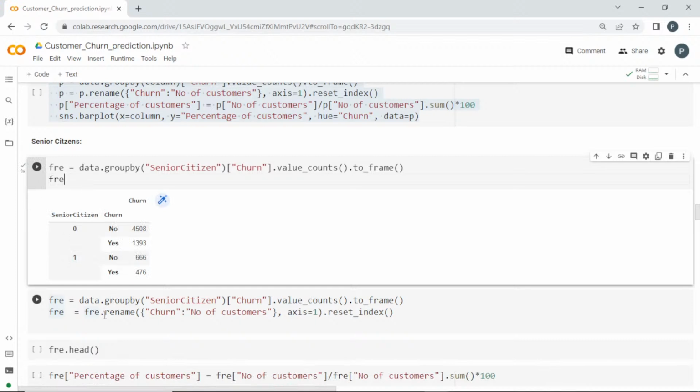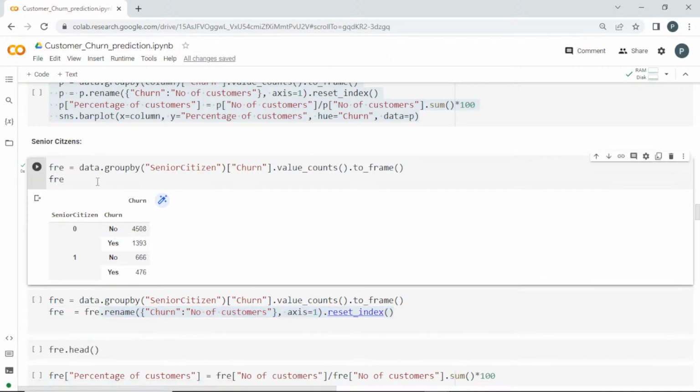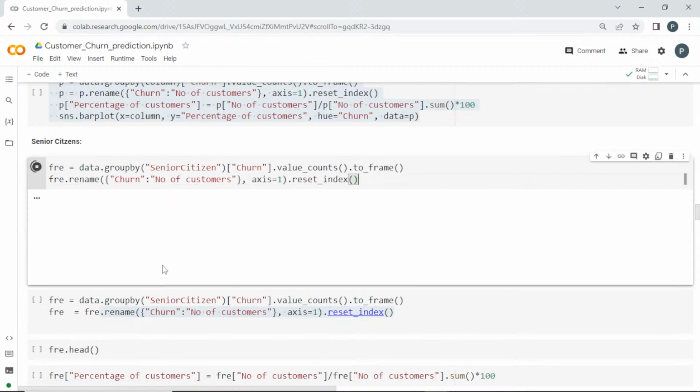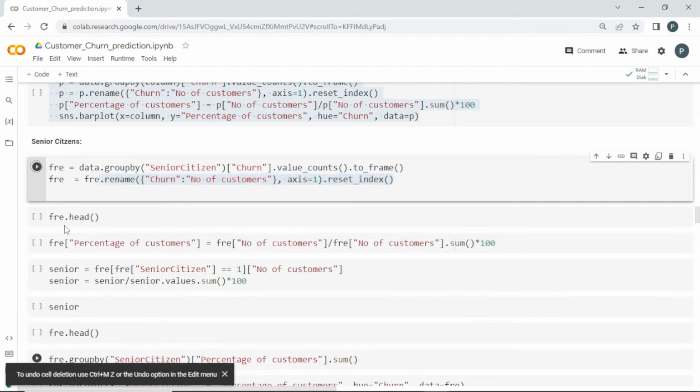In this, I'm going to use this dot rename. For this churn, I'm turning it into number of customers, with axis as 1, and I'll reset the index. If you visualize it, you can see it just turned into another column with senior citizen 0, churn no, yes, number of customers. So now you can clearly see what is happening here. I'll remove this and run this one.